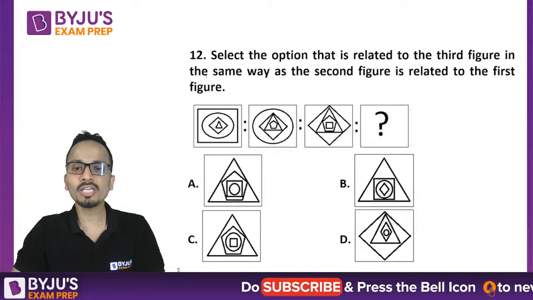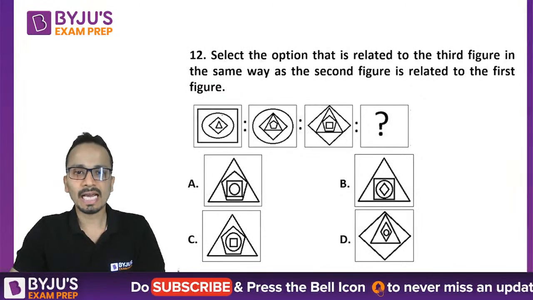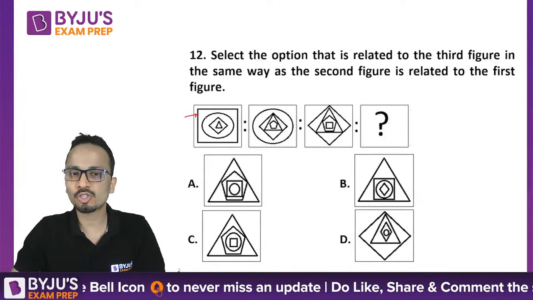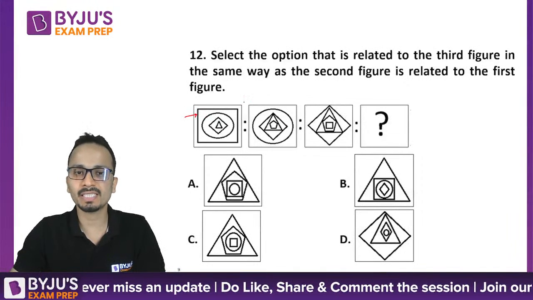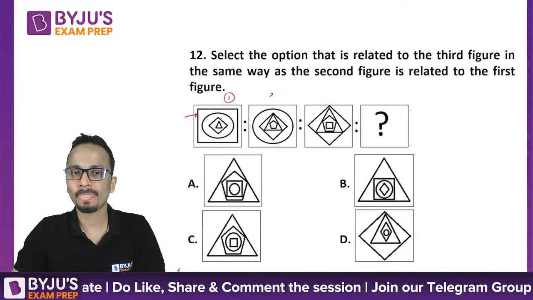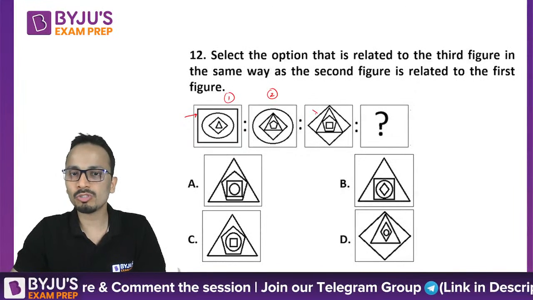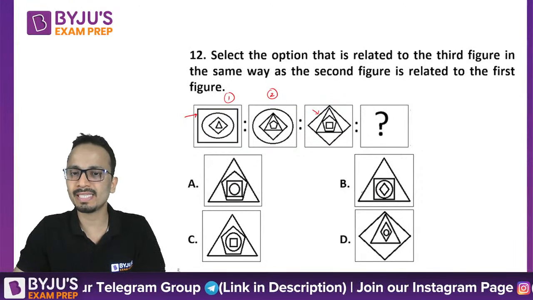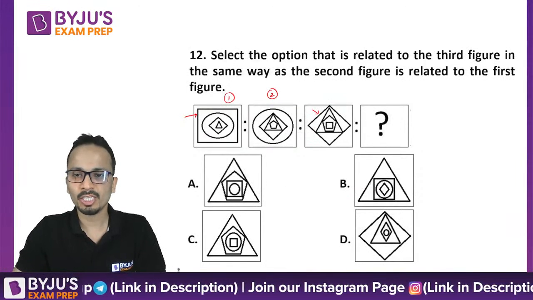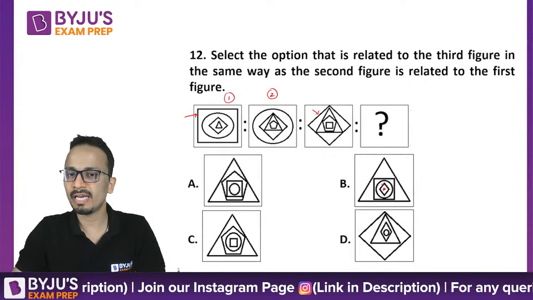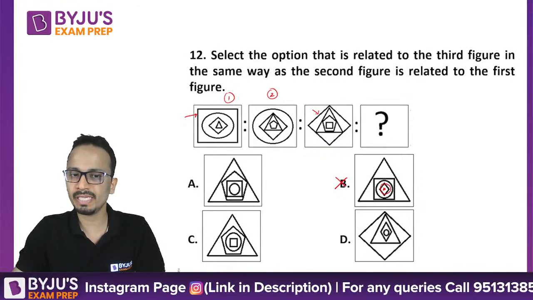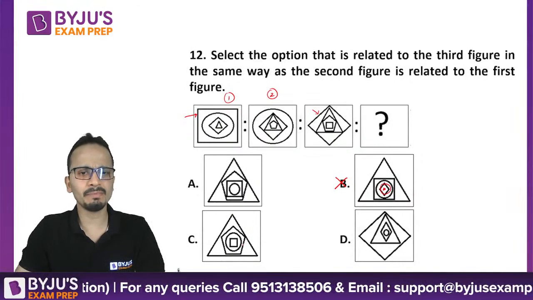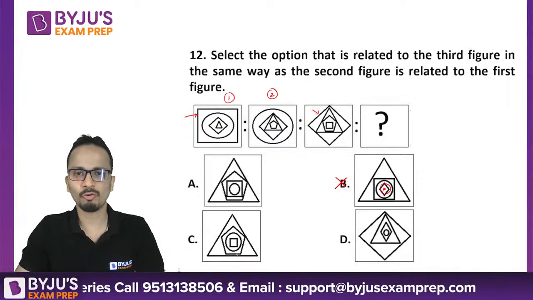So, question number 12. First of all, the outermost figure, this square, is not present in figure number 2. So this outermost figure, which is a diamond, should not be present anywhere. The diamond is present here as the innermost figure. Option B can be eliminated. Option A can be kept, option C can be kept, right?